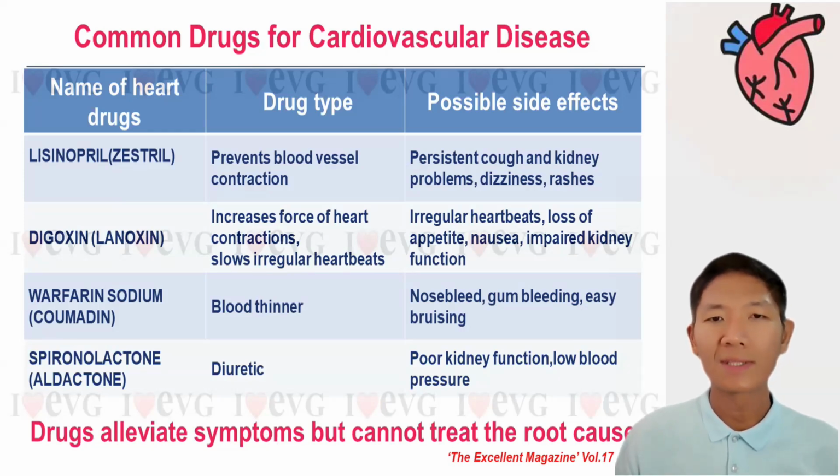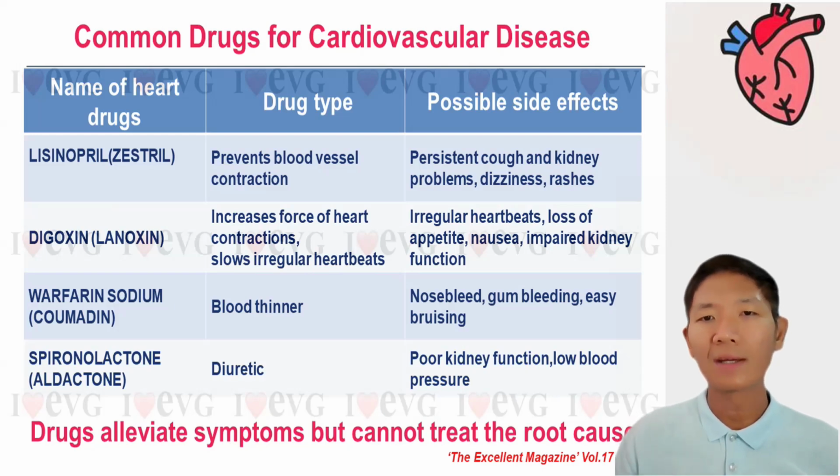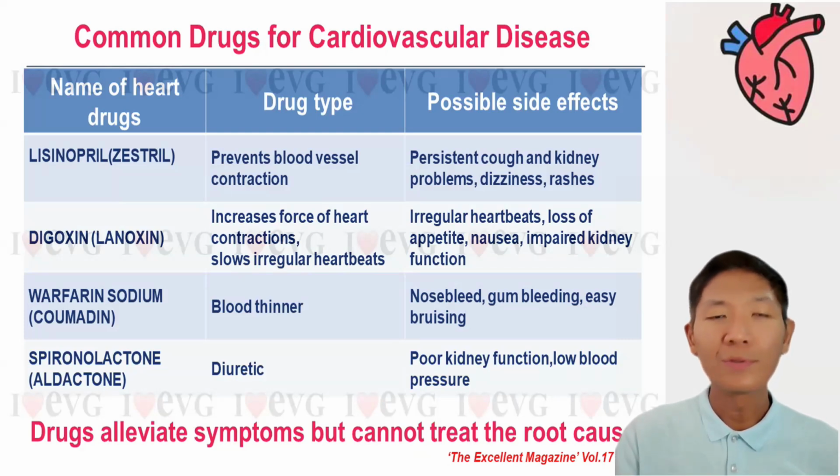Spironolactone, which is a diuretic, has a side effect that causes poor kidney function and low blood pressure. This medication can only control the symptoms, but it cannot help to improve the flexibility of a blood vessel wall. Hence, drugs alleviate symptoms but cannot treat the root cause. So if we want to improve our cardiovascular health, or our heart health, we have to understand the causes of heart disease. In fact, many diseases are due to what we eat.